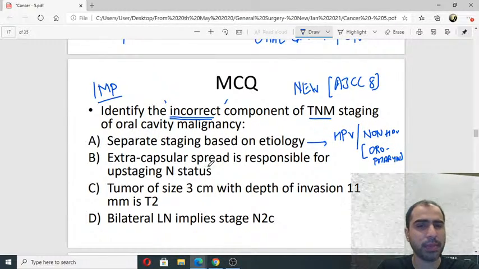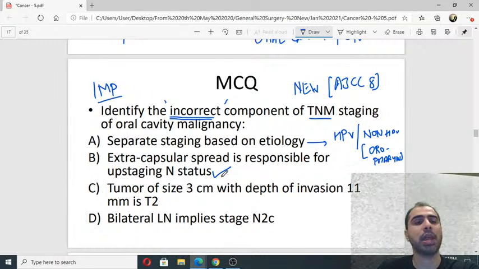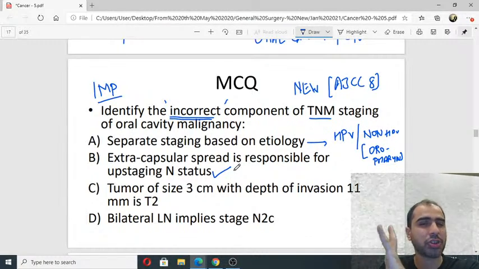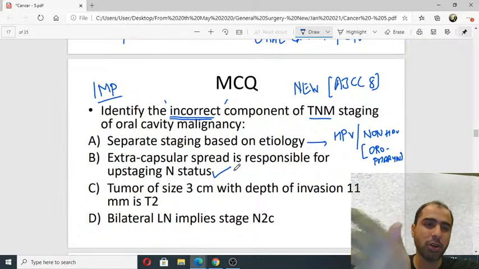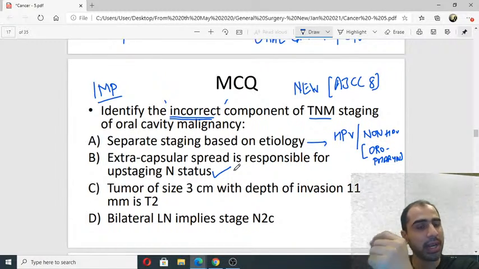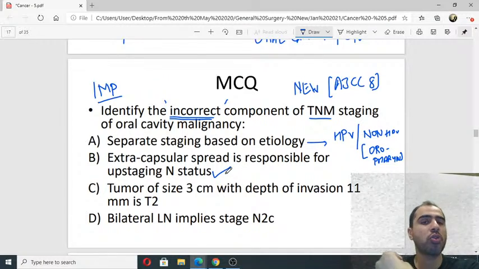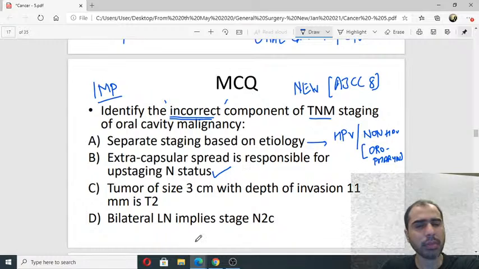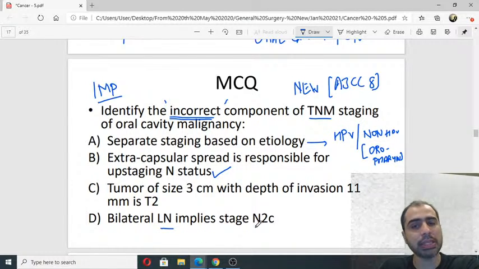Extracapsular spread is responsible for upstaging N status. Yes, absolutely correct. This is true. In older TNM, this concept of extracapsular spread did not exist. Either the lymph nodes were involved or not involved. If the spread is outside the capsule of the node, the N status gets upstaged. I'll show you how. Bilateral lymph node implies N2C. This is correct.